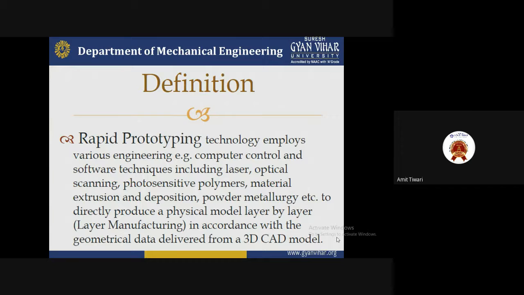Okay, so rapid prototyping technology employs various engineering and computer controls. What kind of computer control? We use CNC machines, which are non-conventional machines, rather than conventional machines, because with a conventional machine accuracy will not be provided, and the time taken will be more.